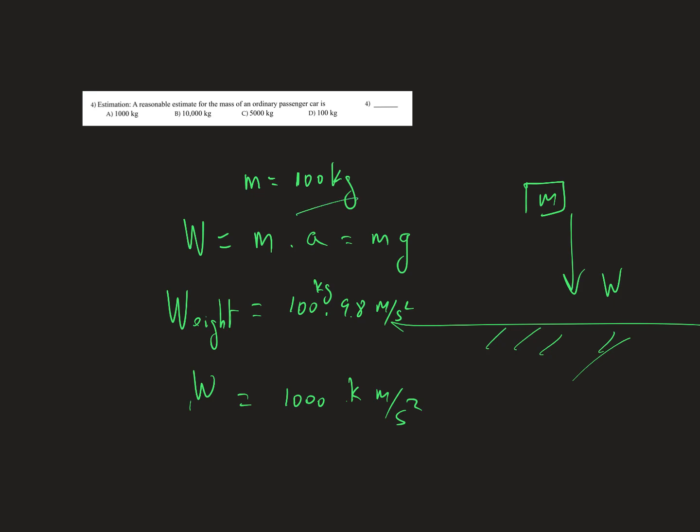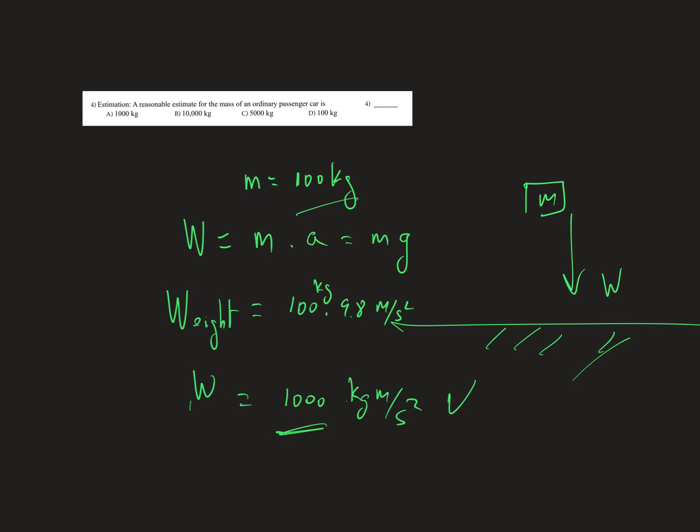But there is a confusion when you go to the doctor and they say your weight is 100 kilograms. It's not your weight. Your weight on the earth is 1,000 kilograms meter per second squared. And your corresponding mass is 100 kilograms.